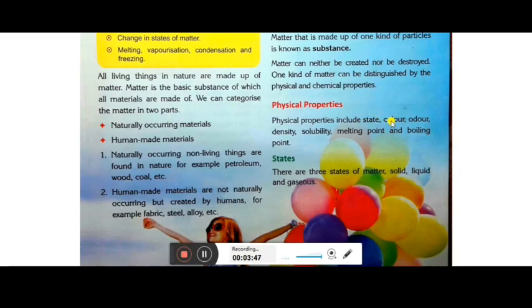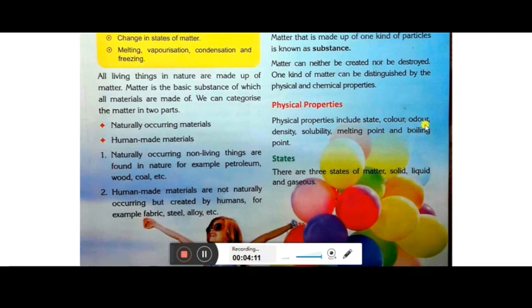Color: different substances have different colors, and if they have the same color, then they can be differentiated on the basis of odor, that is smell. Sometimes sugar and salt seem similar, but you can feel the texture, or taste them, and then feel the difference.